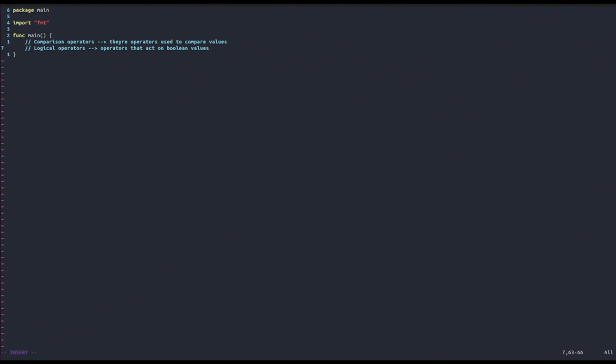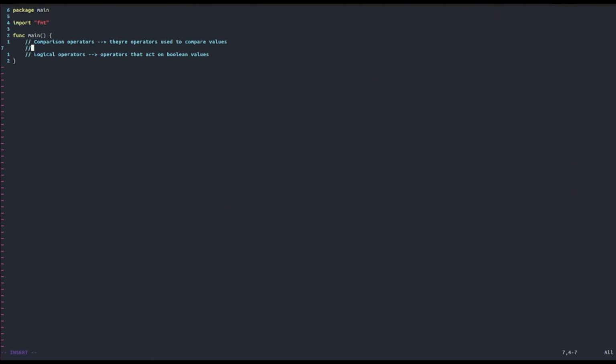So think about, for example, mathematics. What kind of comparisons would you do between numbers? So let's start with numbers. Well, for example, you might want to know if two numbers are equal, or if two numbers are not equal. Or on the other hand, you might want to see if one number is greater or smaller. So how can you do that? You can do this in Golang via the following operators.